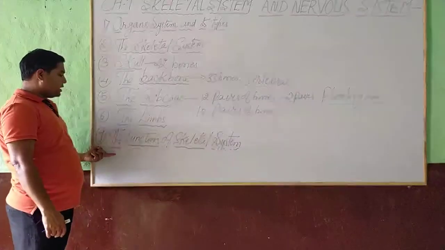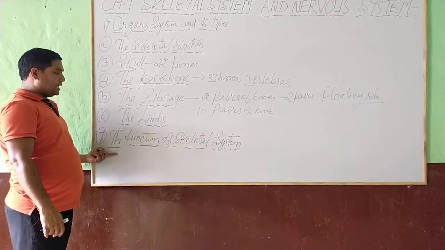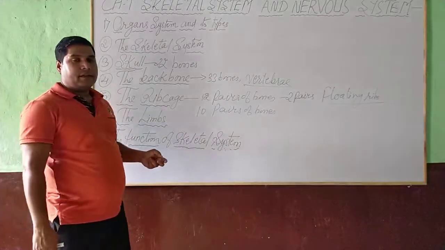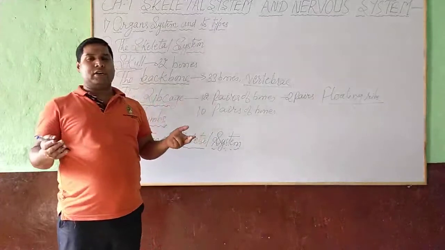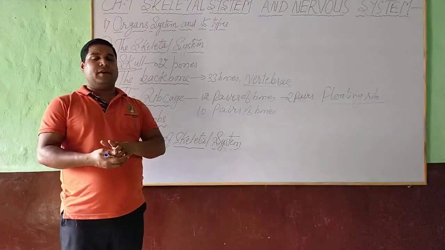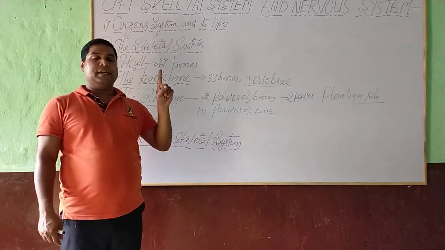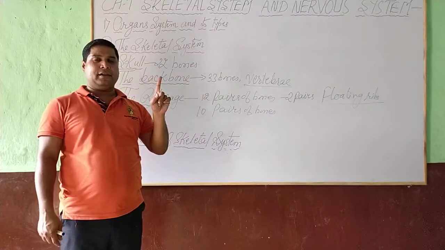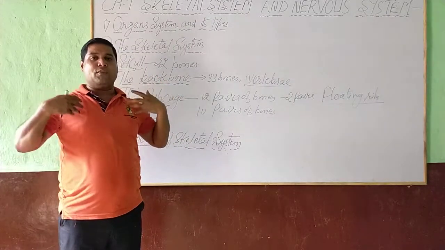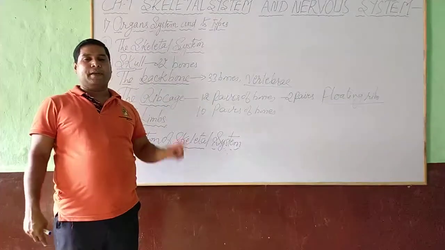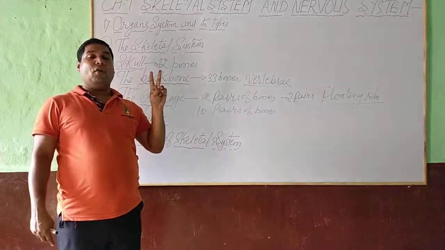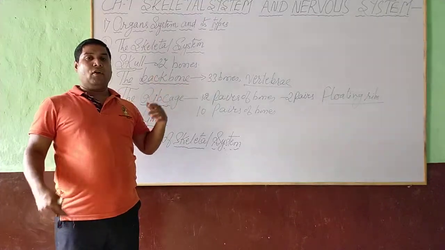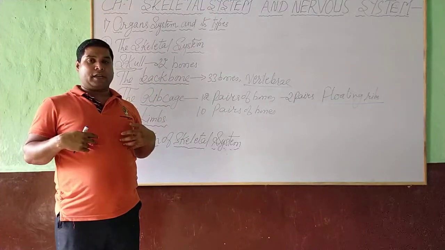Next I am going to explain to you function of a skeletal system. The main function of a skeletal system, first, it gives proper shape, structure and forms framework of human body. Second, it protects all the important organs of our body.